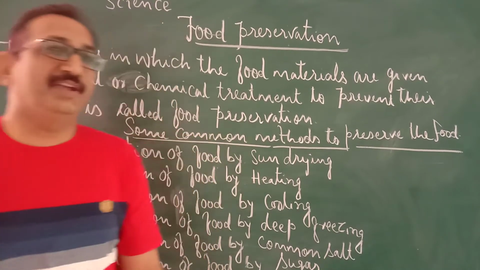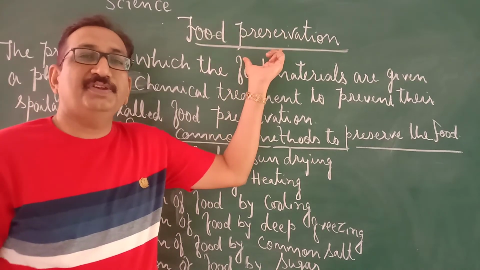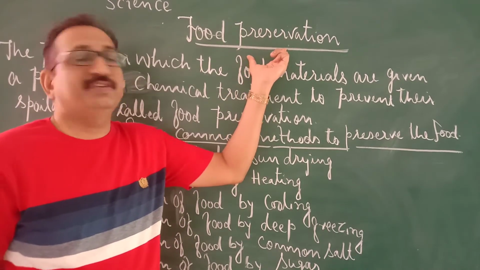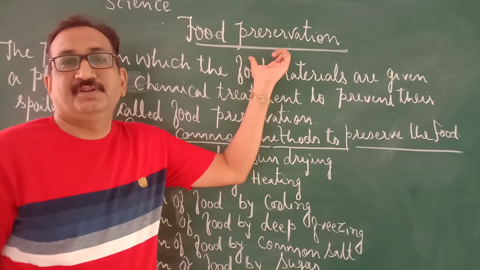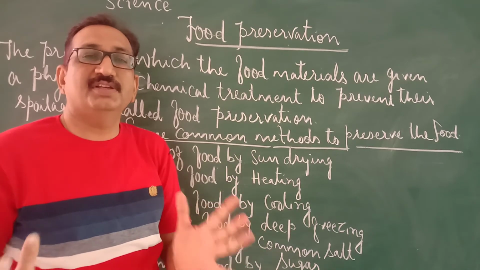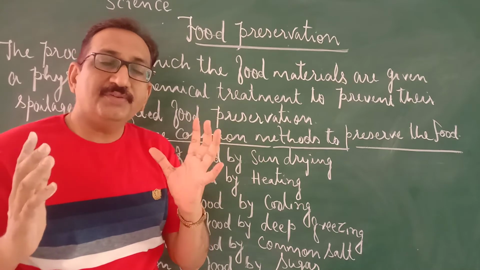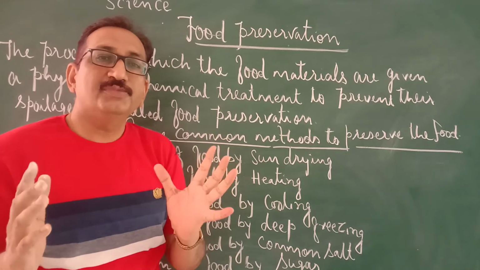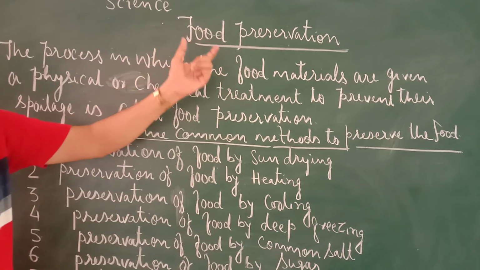Okay. So today, in the second chapter, our topic is food preservation. Food preservation means food का संरक्षण, भोजन का संरक्षण, meaning how can we prevent the food from spoilage. So see here, what is the definition of food preservation?